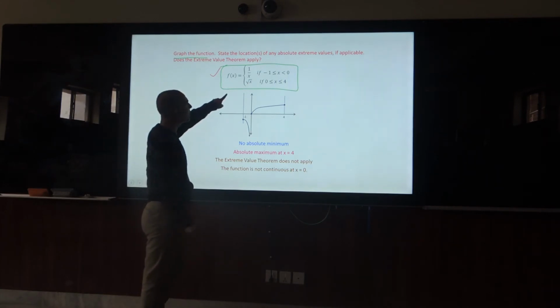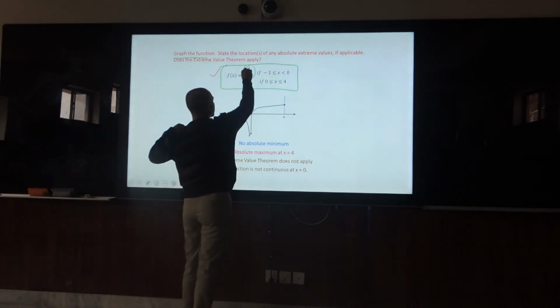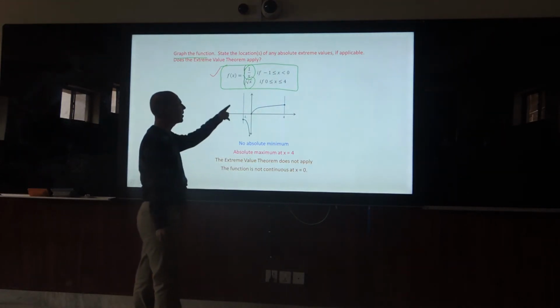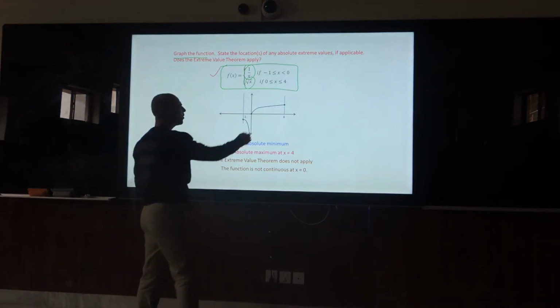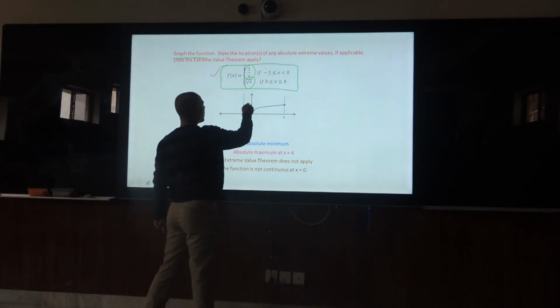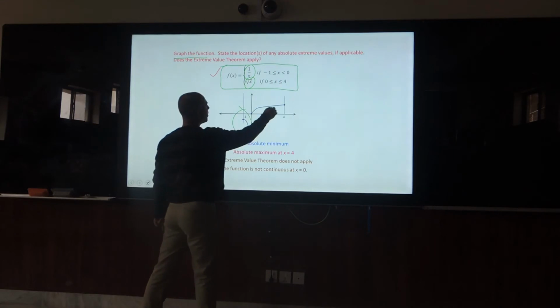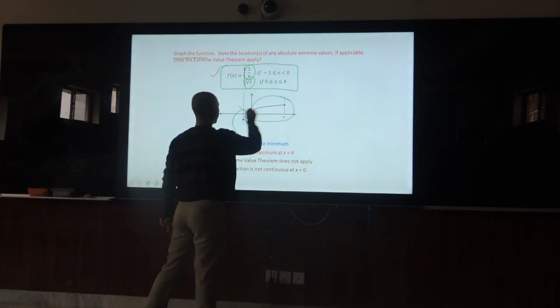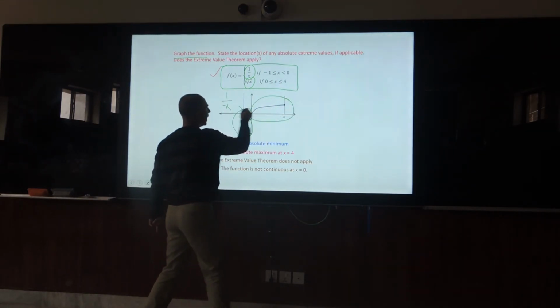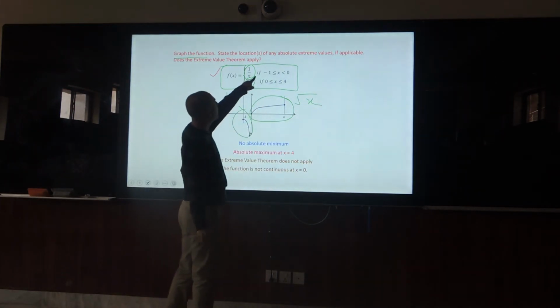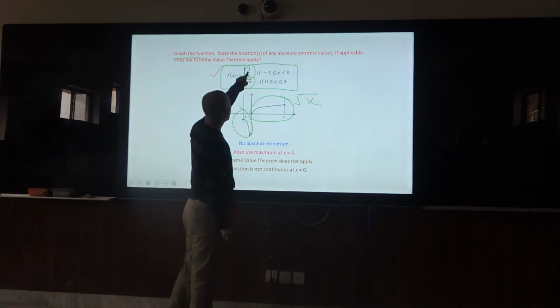Now you need to make a graph for 2 possible equations. One is 1 over x, and the other is square root x.